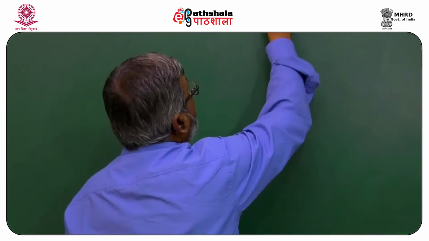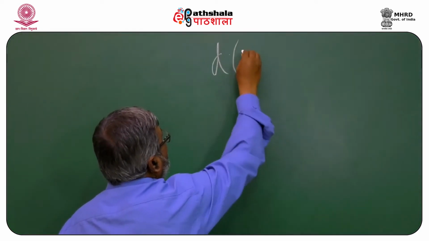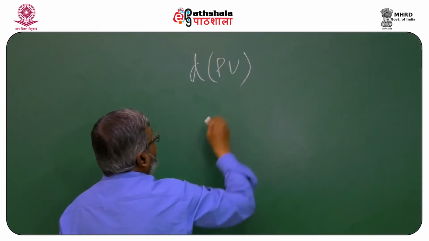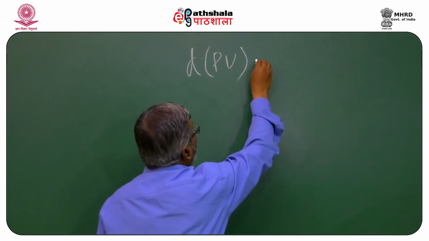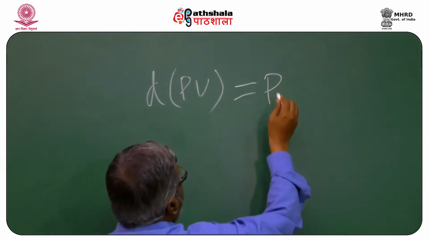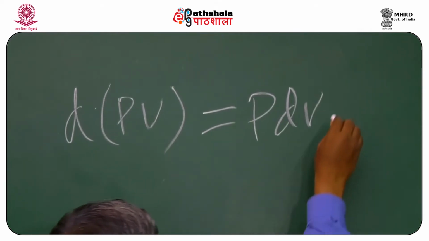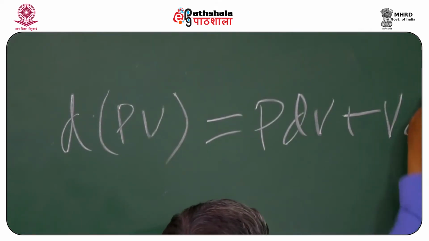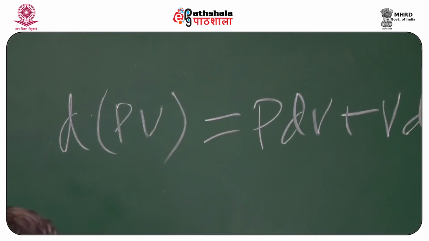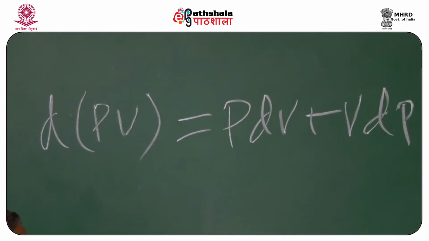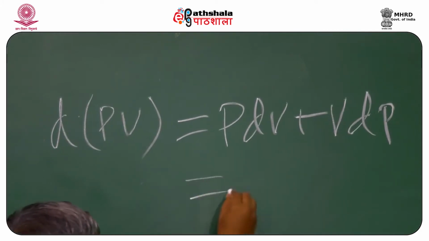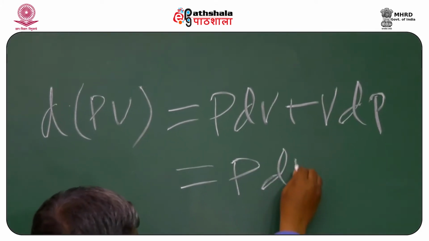Now, if I take the differential of PV, what happens? This is elementary calculus. This will be P dV plus V dP. If I say that pressure is held constant, then this equation becomes P dV.